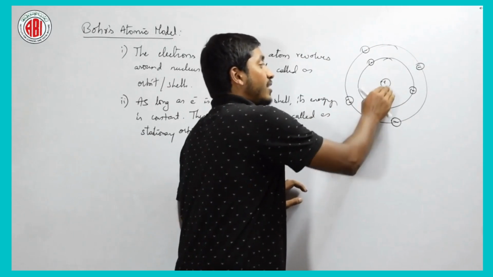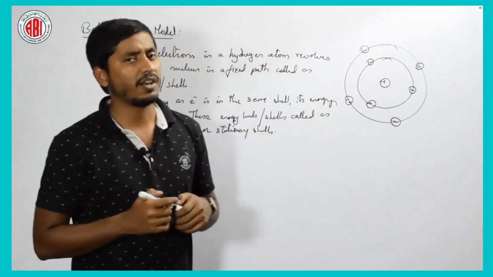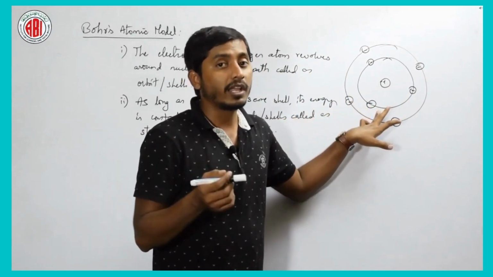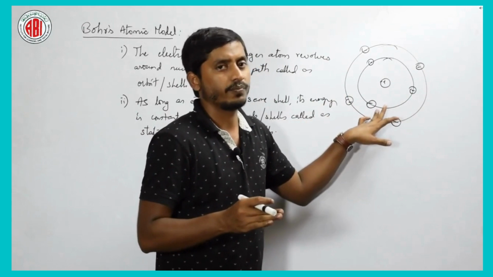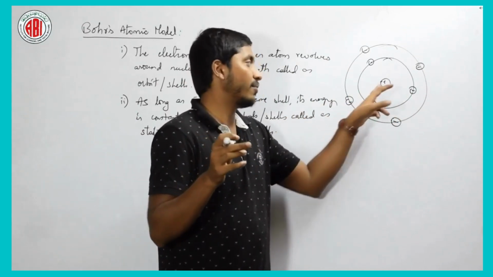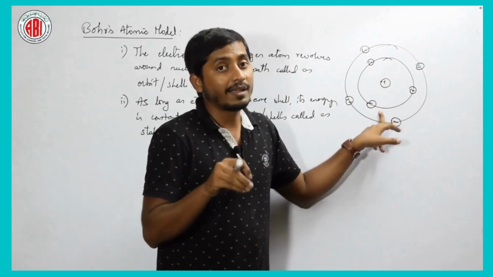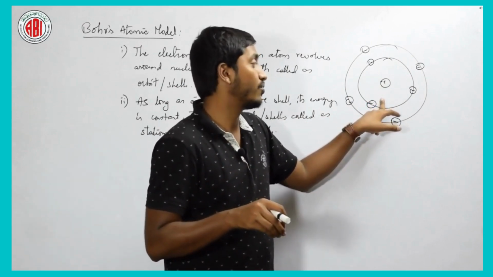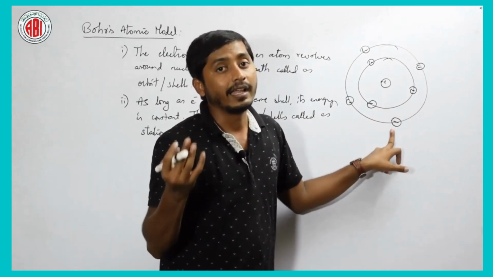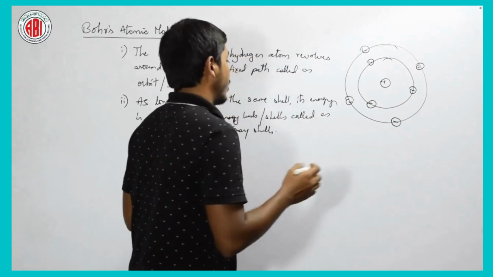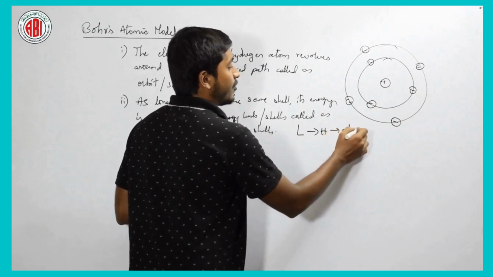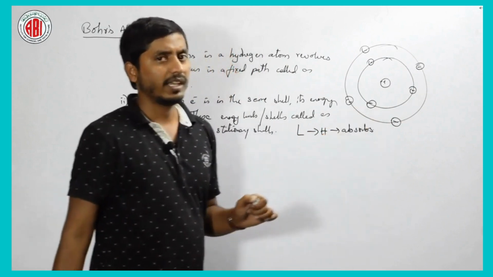If it is in the lower energy level, it is very near to the nucleus, which means the nucleus will be attracting it. It needs more energy, right? It needs more energy to get out of that attraction. Is it okay? It may not get out, but it can move away from the nuclear attraction. It needs some energy, which means when an electron jumps from a lower to a higher energy level, it absorbs energy, right.